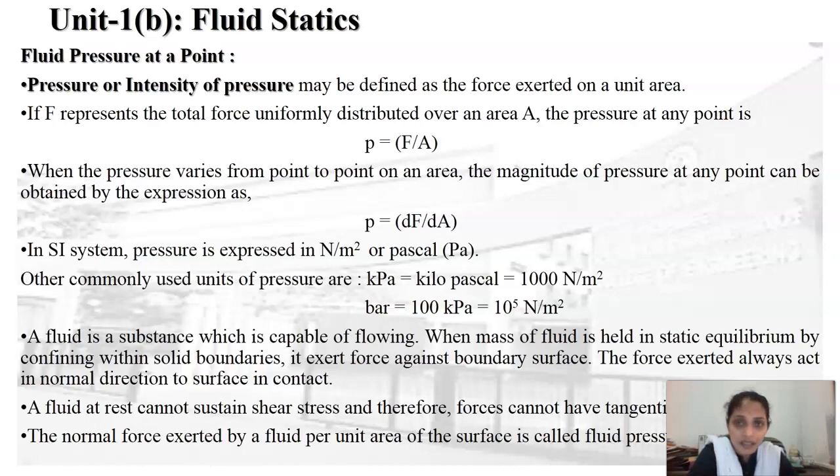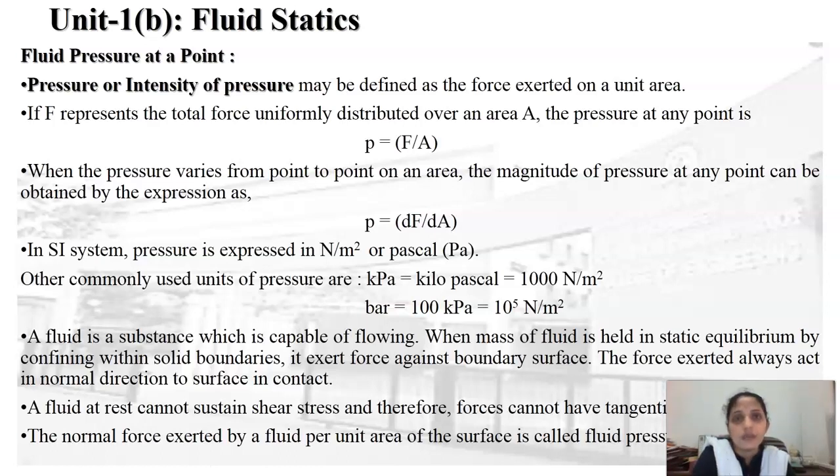In the SI system, pressure is expressed in Newton per meter square, or Pascal. 1 Pascal is equal to 1 Newton per meter square. Other commonly used units for pressure are the kilopascal, where 1 kilopascal is equal to 10 raised to 3 Newton per meter square, and the bar, which can be expressed as 10 raised to 5 Newton per meter square.